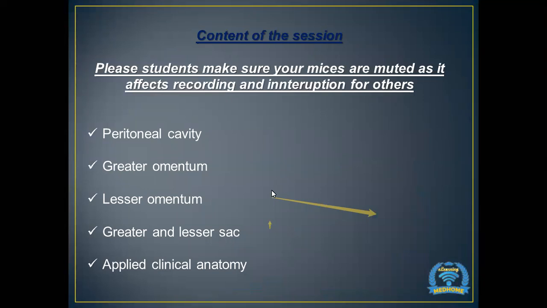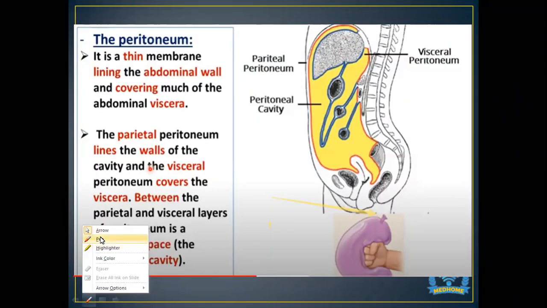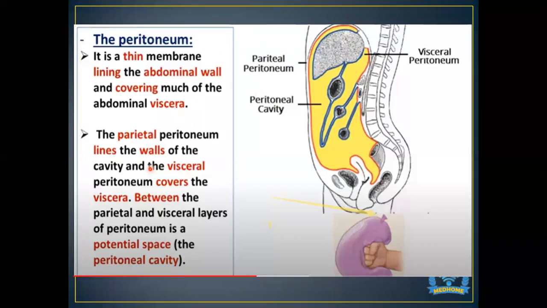So today we are going to study the peritoneal cavity, the greater omentum, lesser omentum, the greater and lesser sac, and the applied clinical anatomy in relation to the peritoneal cavity. So basically, first of all, I'll start with what is the peritoneal cavity, or what is the peritoneum. The peritoneum is a thin membrane which is lining the abdominal wall and covering much of the abdominal viscera.